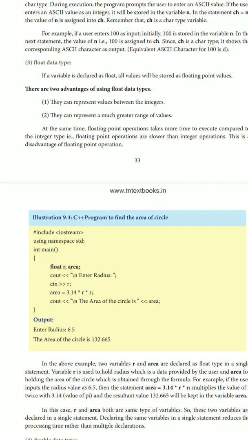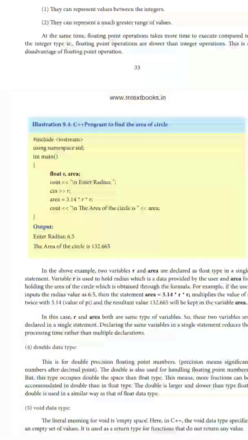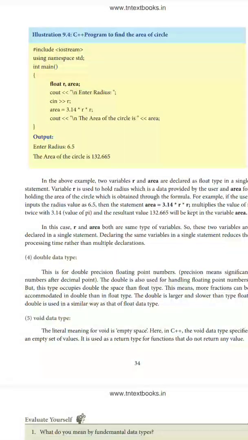They can represent a much greater range of values. If you use the double data type, you can use even more values.